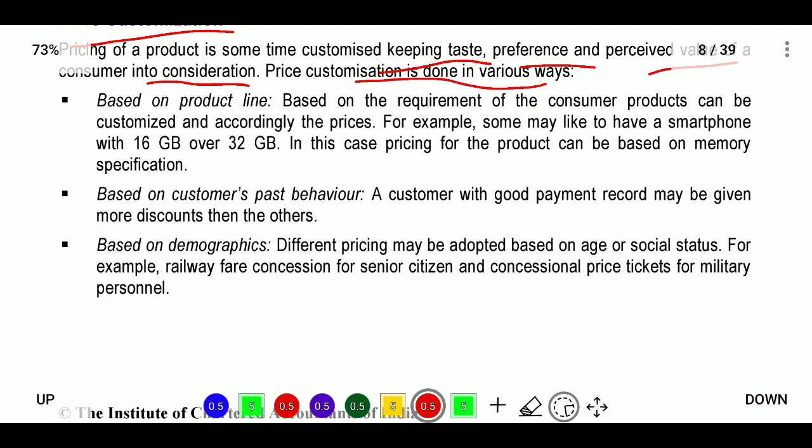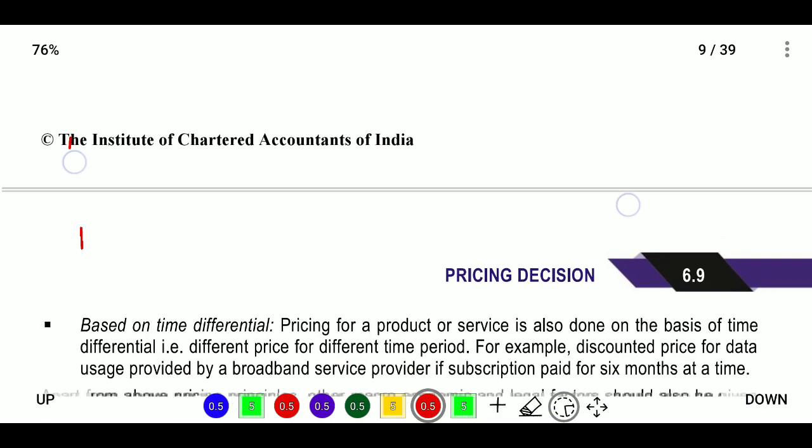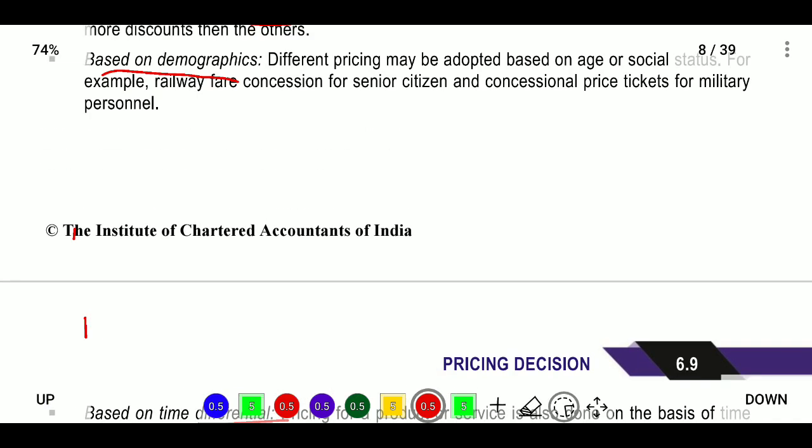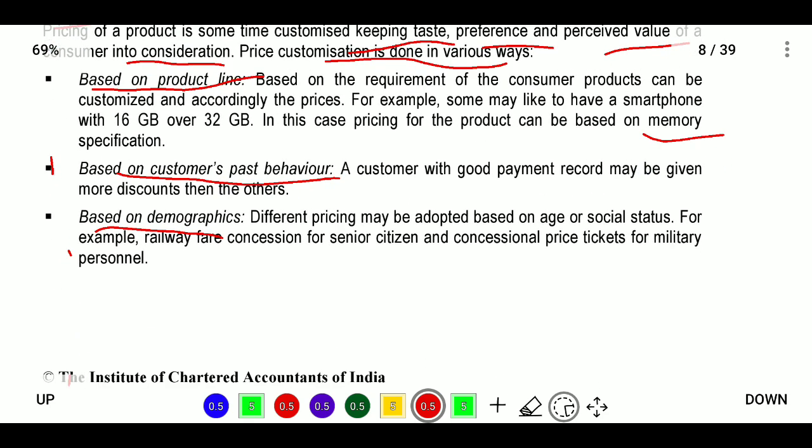Pricing customization is done in various ways: based on product line, based on customer past behavior, based on demographics, and based on time differentiation. Based on this, the price will be customized. For example, if a consumer product can be customized, the price can change accordingly, like smartphones with 16 GB versus 32 GB. In this case, pricing of the product can be based on memory specifications. If you want more memory space, you have to pay more.